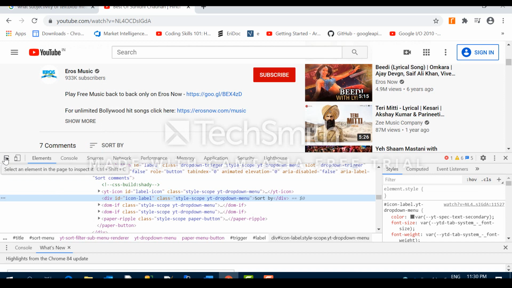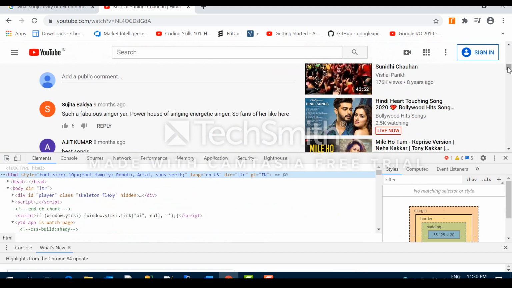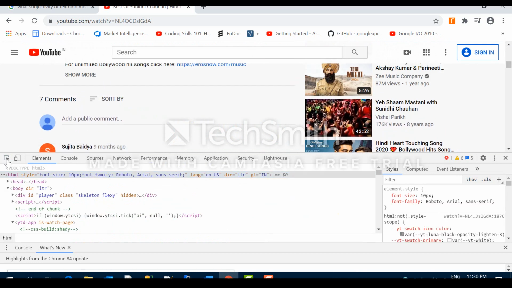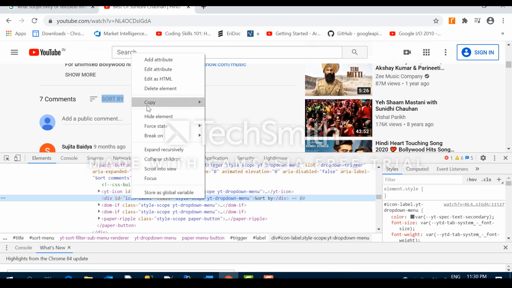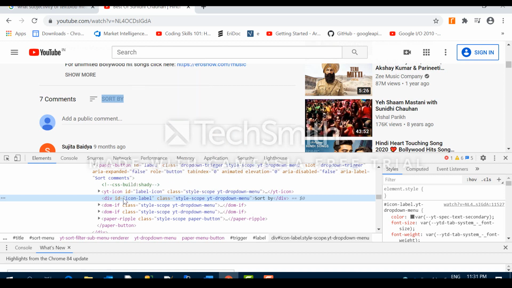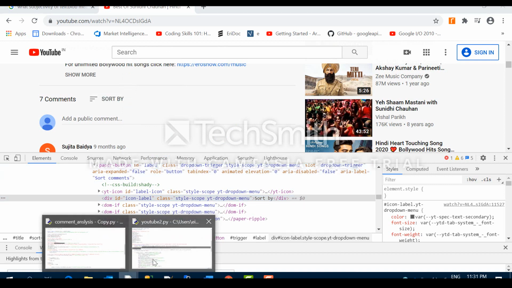Then you have to select this particular icon to toggle over the page, and then you just click here and the label is given. So here this particular thing is representing this particular button. You can call it by find element by ID also, you can call it by find element by XPath also. So I have used find element by XPath. I have just right clicked there, copied the XPath and pasted it there.